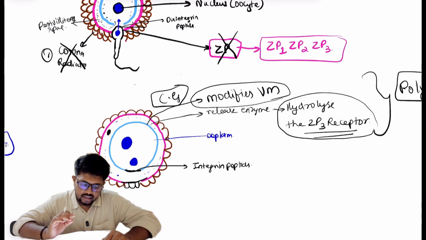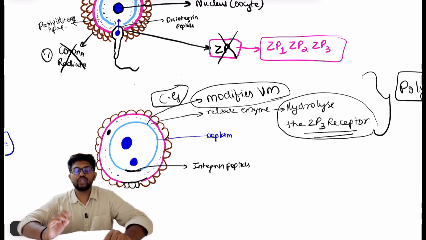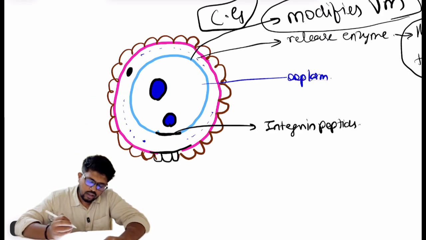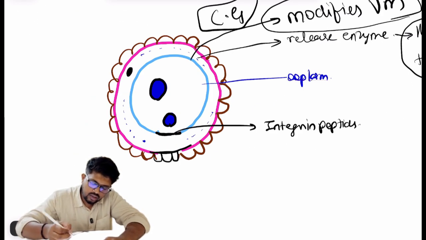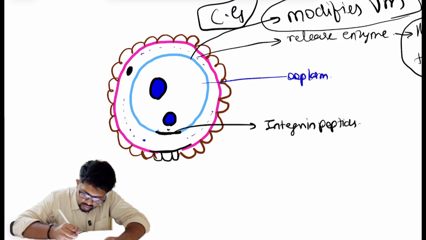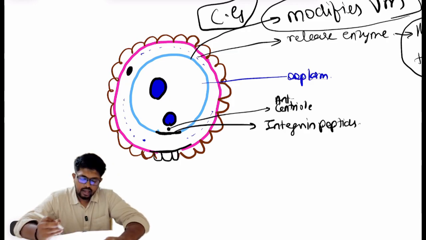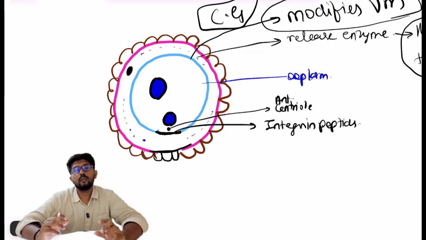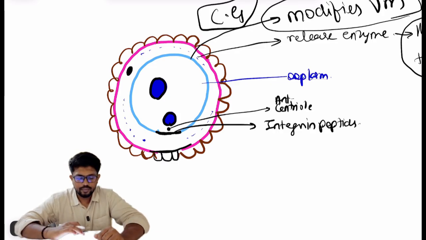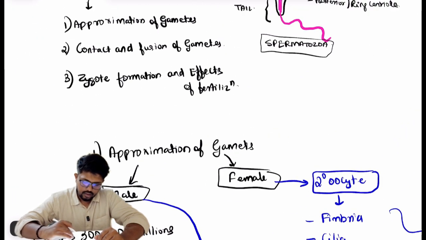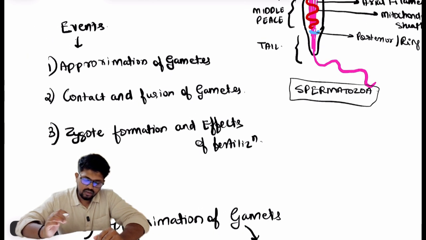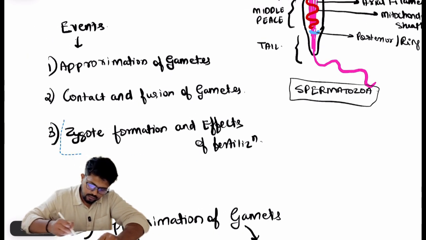Now the last step that is left is the fusion of the nucleus. And one more thing, when the male nucleus is entering, along with that the anterior centriole will also enter. Now the last thing is the formation of the zygote and the effects of fertilization.